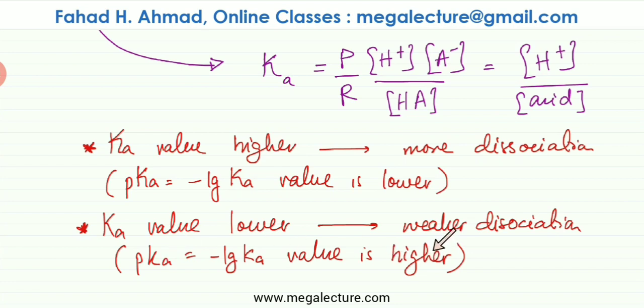So remember this, that Ka is used to measure the strength of the acid, not the pH. pH is used to measure the quantity of H+ ions in a particular solution. It doesn't really measure the strength of the acid.